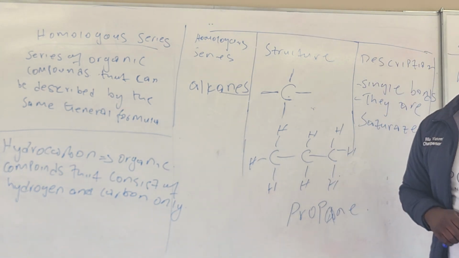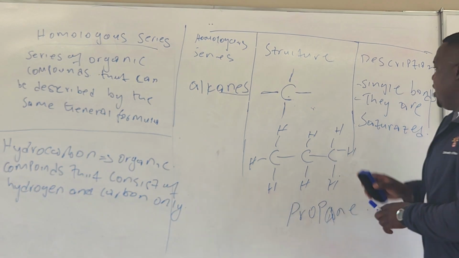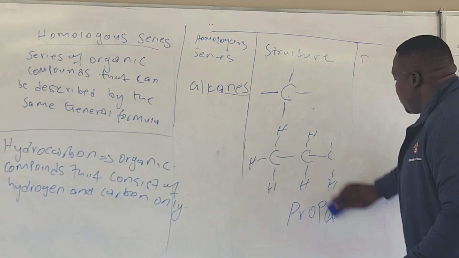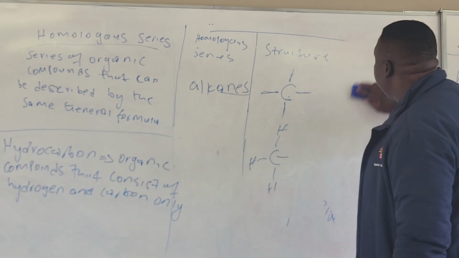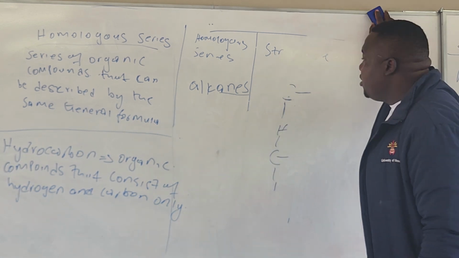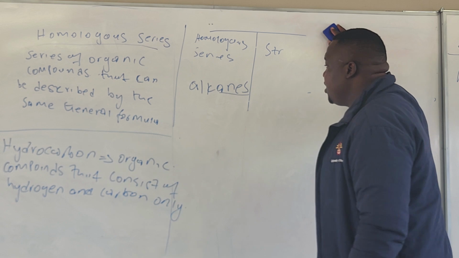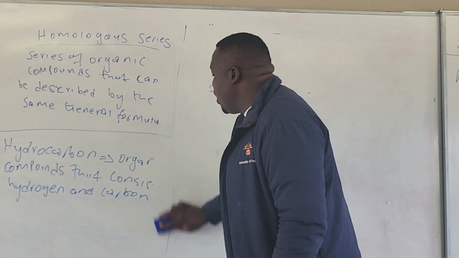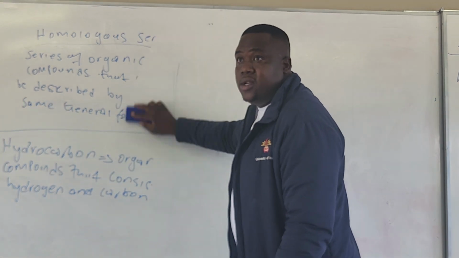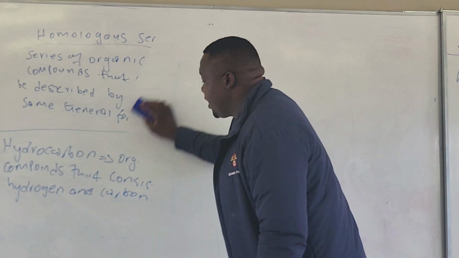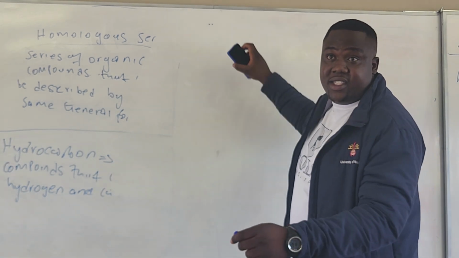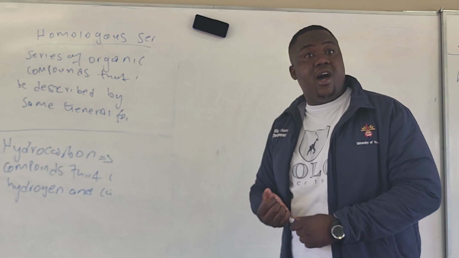You understand? Okay. How do we know that it is an alkane? Single bond. And it means it is saturated. You need to know its characteristics, so that you don't confuse it with another one.